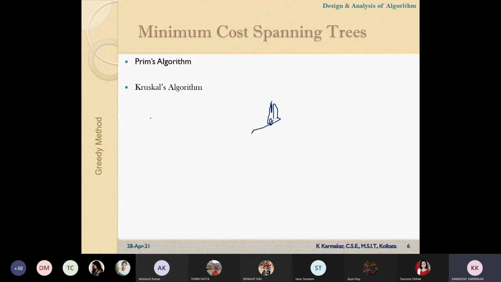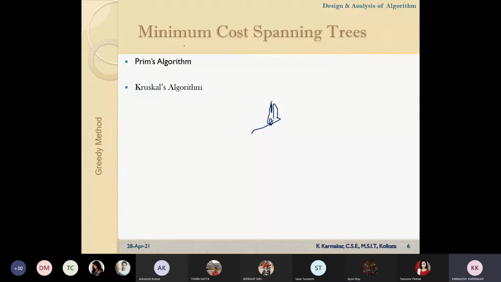Okay. Now if we consider this minimum spanning tree, what is a spanning tree and why are we talking about a minimum spanning tree? What do you understand by spanning tree? It's a minimum distance between 2 points. Minimum distance between 2 points.